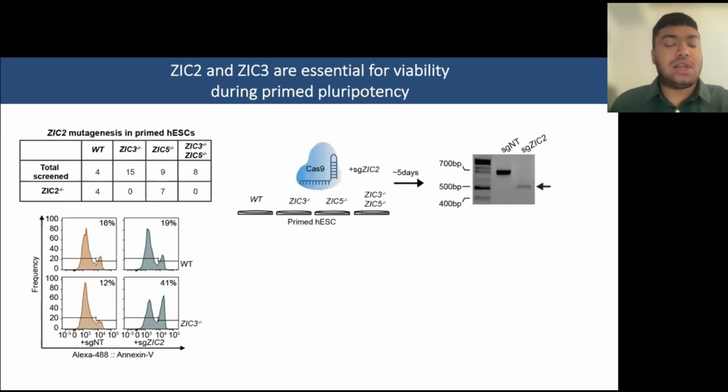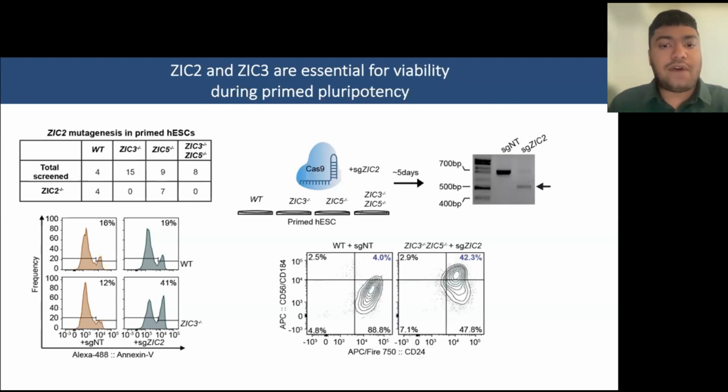Therefore, to circumvent this issue, we used a transient approach where we use Cas9 RNPs to delete ZIG2 in different ZIG3 or 5 mutational backgrounds, and did our analysis about 5 days post-nucleofection, post-electroporation. And what we found, quite interestingly, is that upon deletion of both ZIG2 and ZIG3, not only do they undergo more cell death, they also undergo more spontaneous differentiation, as shown by CD56, CD184 staining.